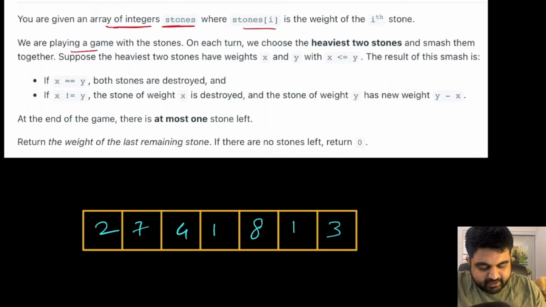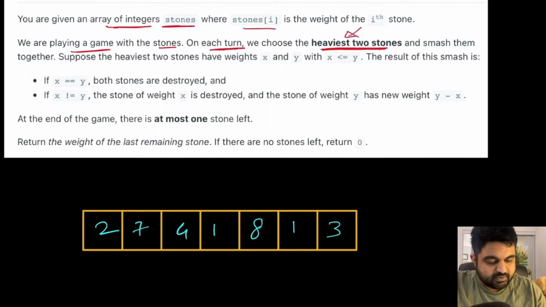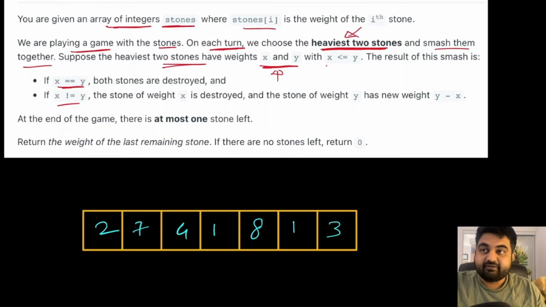Now we are playing a game with these stones. Now during each turn, we choose the heaviest two stones. So this is the important part. We choose the heaviest two stones and then smash them together. Now there can be two possibilities. For two stones X and Y, either both are of the same weight or both are of different weight, which means one is heavier than the other. If both are of the same weight, then both stones get destroyed, because we are smashing them together.